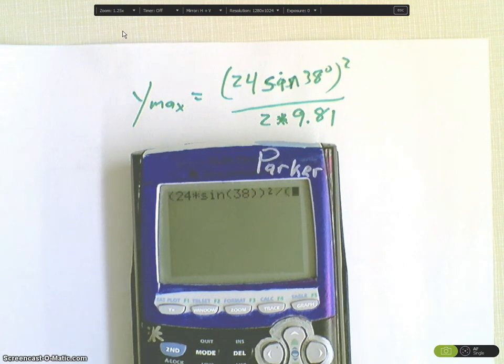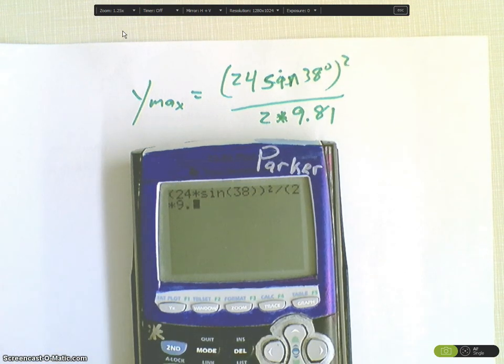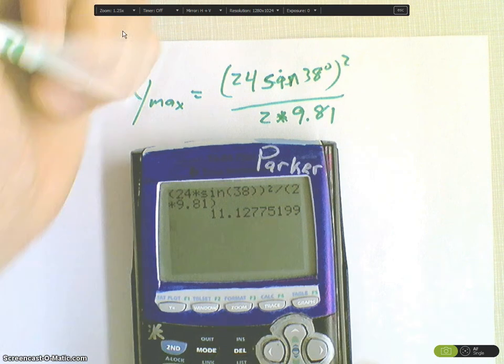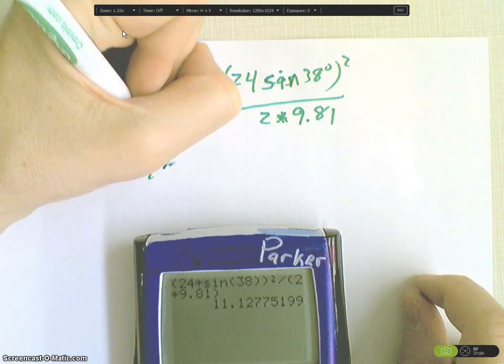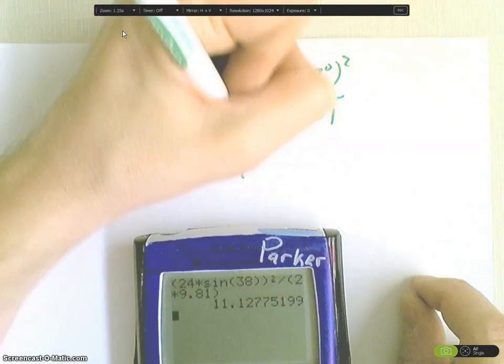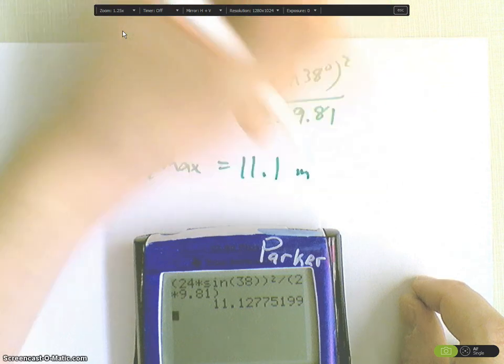And then I'm going to divide that by 2 times 9.81. Now you have to put the parentheses here: 2 times 9.81. Otherwise, the calculator is going to misinterpret what you are intending. So we have a maximum height, Y max, of 11.1 meters.